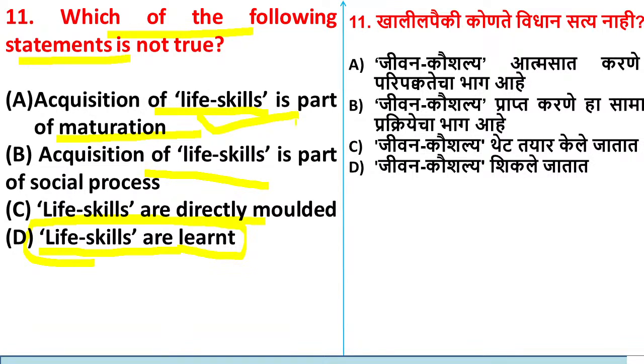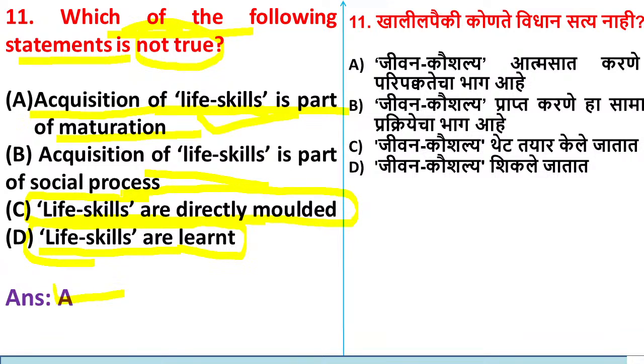Yes, Aarti is saying option C. Which of the following statements is not true? Yes, here by mistake I think I have given A, but I think here option C is correct because life skills are directly modeled, it is saying, but life skills can be learned. Yes, life skills can be learned in schools, life skills can be learned in the family. So here option C is correct.